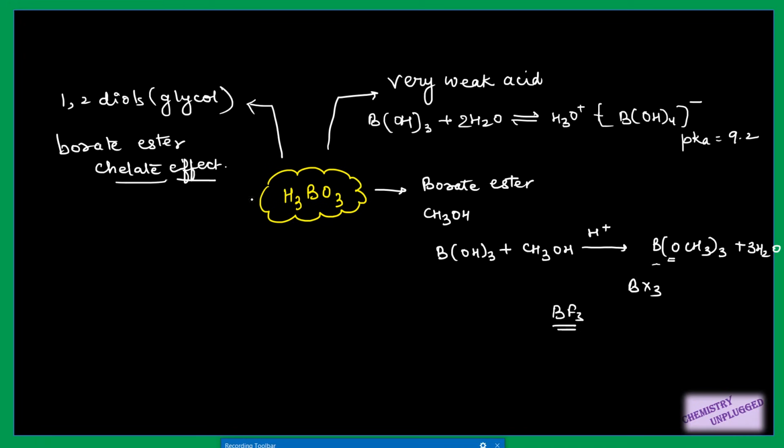They will form a cyclic ester with this. So this question is very important. It has been asked in GATE 2007 and the December 2012 NET examination, that why this boric acid shows greater acidic strength in glycol. This is due to the formation of a cyclic borate ester due to the chelating effect, right? So this question is also very important.